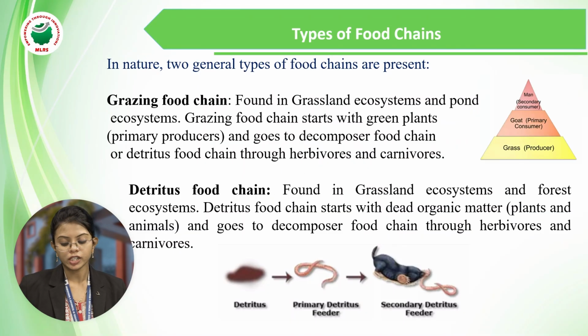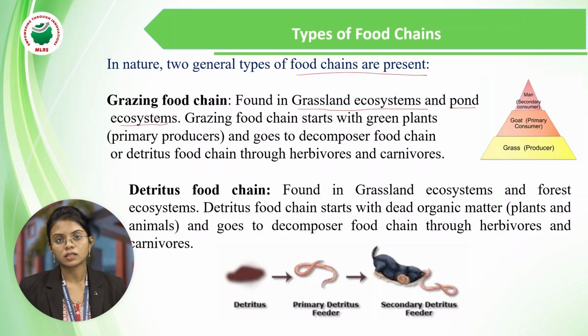In nature, two general types of food chains are present. Food chains are classified into two types: one is the grazing food chain, the other is the detritus food chain. The grazing food chain is found in the grassland ecosystem and pond ecosystems.